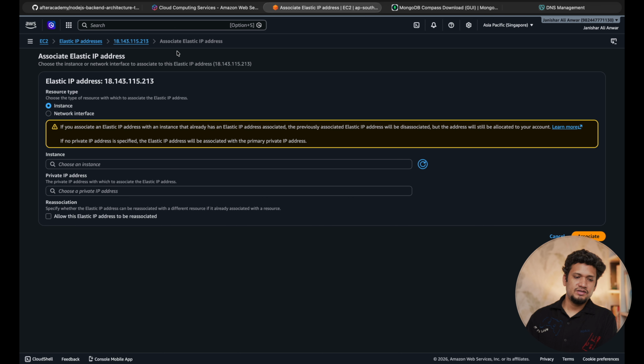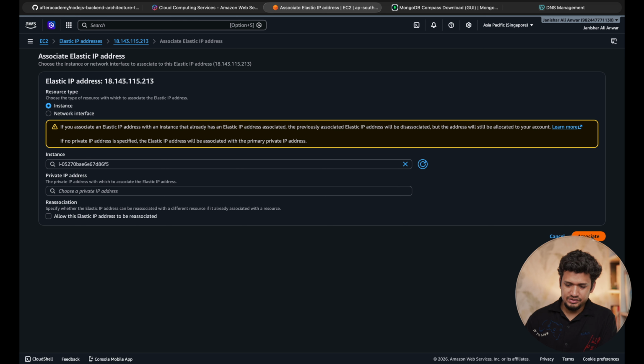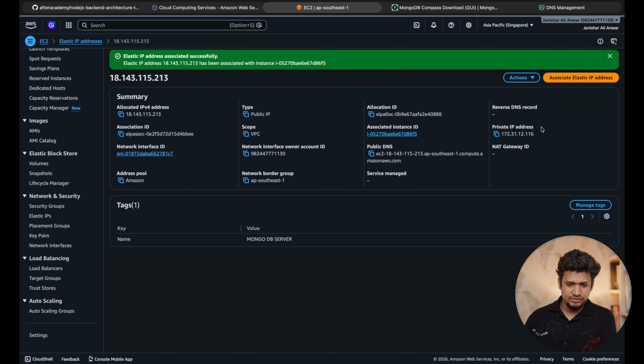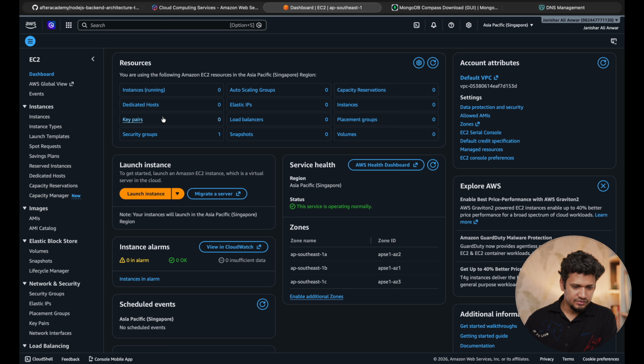Now I'm going to associate this elastic IP address. Association means this IP address will now be mapped to a server. Which instance? Here is one server, the MongoDB server, which is running. I'm going to choose the instance. Allow the elastic IP address to be reassociated? No, I don't want this. Associate. So this IP address is now the new IP address of your server.